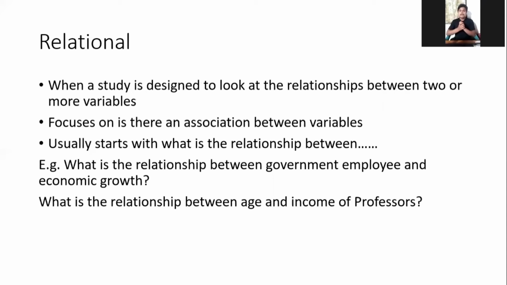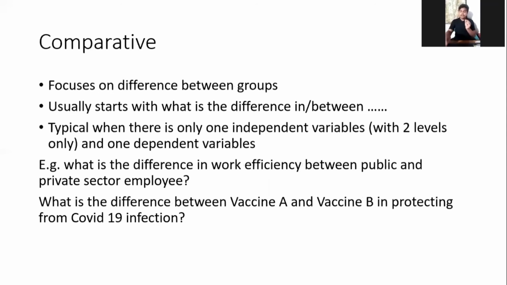Another example: what is the relationship between the age and income of professors? Here, the variables are age and income. The relationship of age and income is set from this question. That's why this is an example of the relational research question. Likewise, a relational research question looks at the relationship between two or more variables.